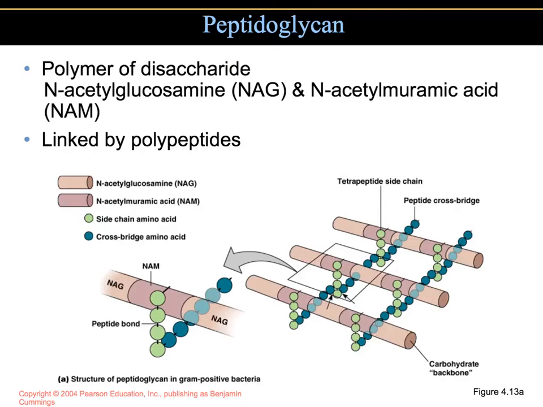And you can see just from this picture that the NAGs and the NAMs, so here we have a NAG, and then I have in green the NAM, and it's just repetitive, then another NAG, then another NAM, and you can see that these are held together by the polypeptides, which are the circles here. So that's what keeps these subunits of NAGs and NAMs connected.